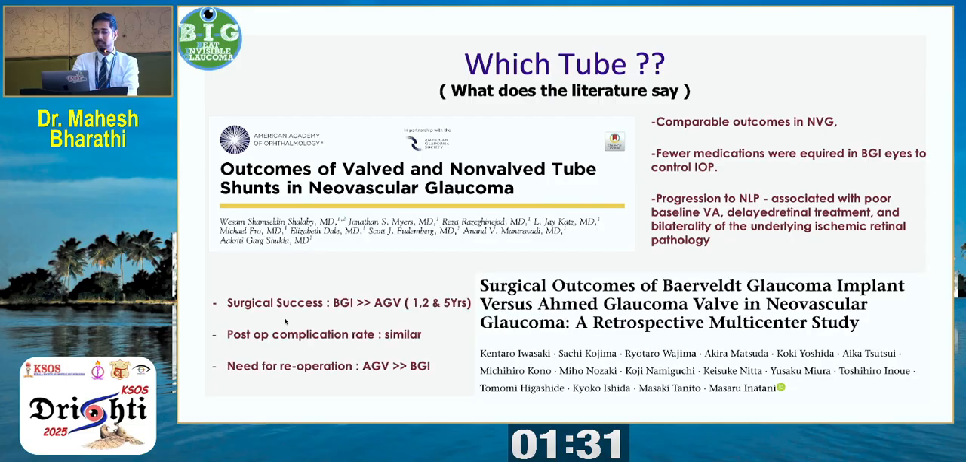Now that we have AGV and non-valved implant, which tube to go for? Again, an RCT and a retrospective multicenter trial say that both AGV and Baerveldt have comparable outcomes, whereas the surgical success in this multicentric retrospective study says that Baerveldt glaucoma implant has a very high success rate, especially at 1 year, 2 years, and 5 years. And the post-op complication rates are similar, but the need for reoperation is excessively more in AGV as compared to a Baerveldt glaucoma implant.